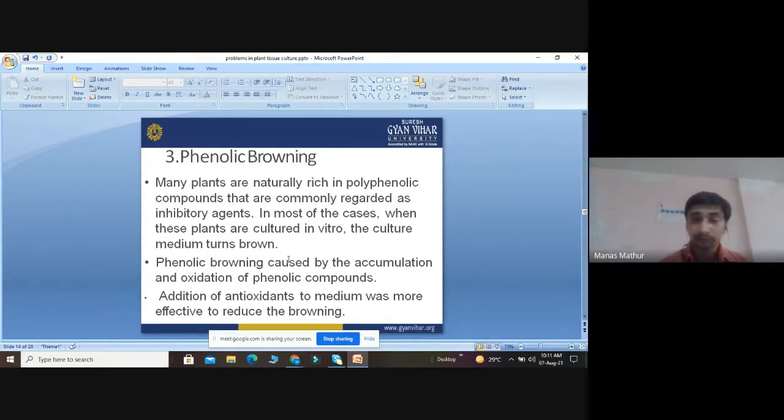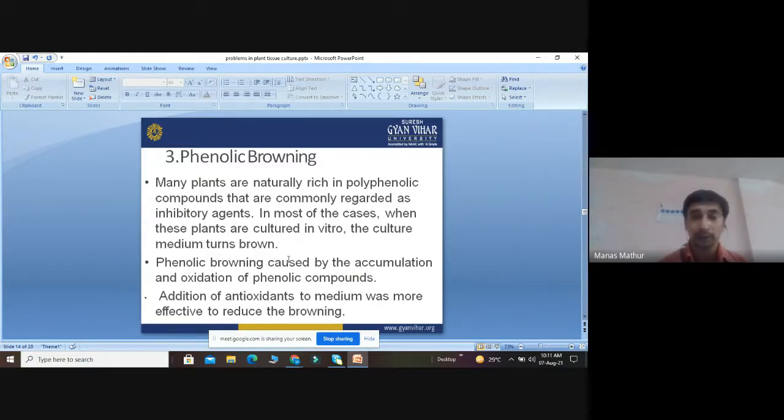So what do we have to do? We have to add certain antioxidants to the medium that are more effective at reducing the browning. Which antioxidants? We can use ascorbic acid, we can use tocopherol. These are the major antioxidants which are used. When the media turns brown, it is also called leaching.